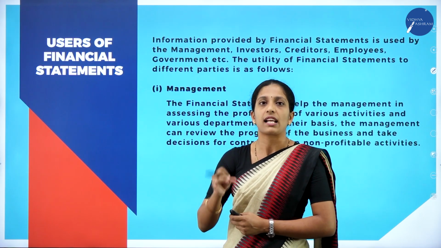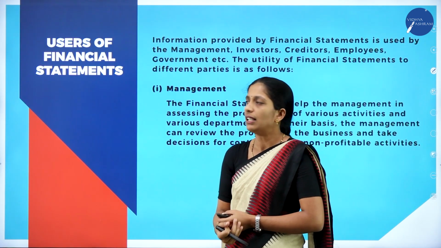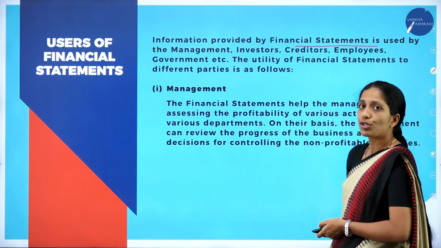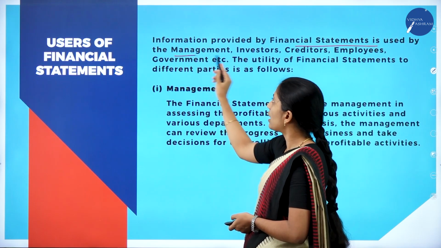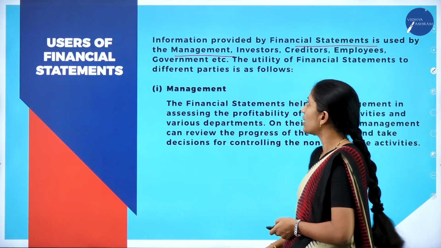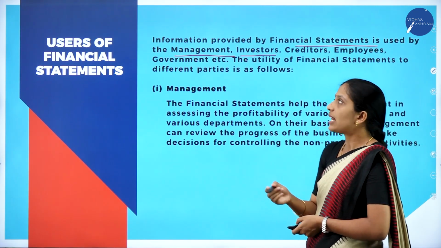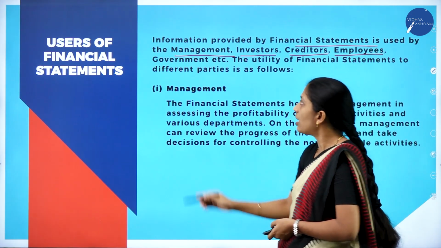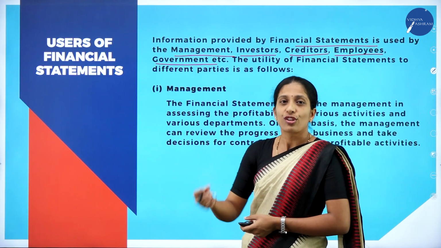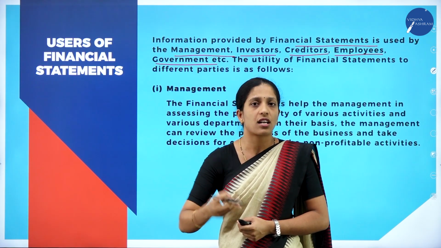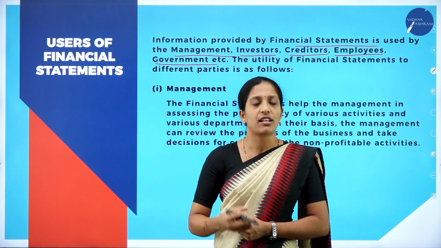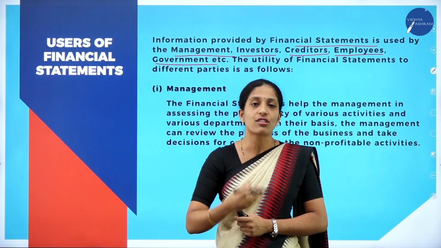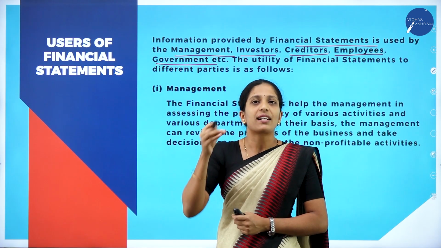Both are interested in knowing the financial position of the business. The information provided by the financial statement is used by the management, so these are the internal users. Management is an internal user, investors are external users, creditors are external users, employees are internal users, and government is an external user. So there are a number of internal as well as external users who will be eagerly waiting to know the financial position as well as the financial performance, that is, the profit or loss of the business organization, because they are dependent